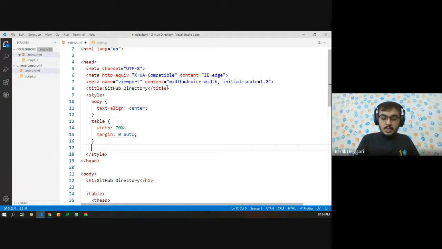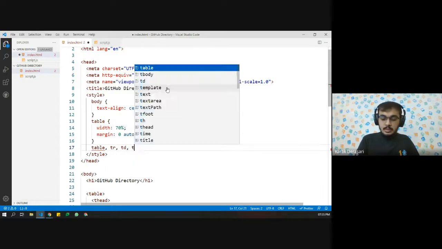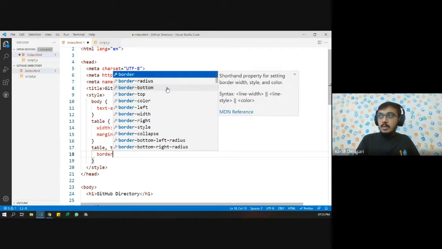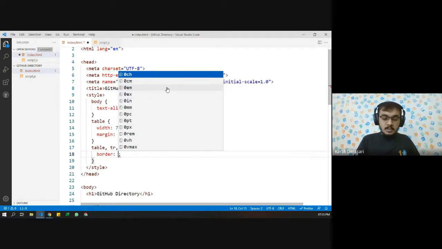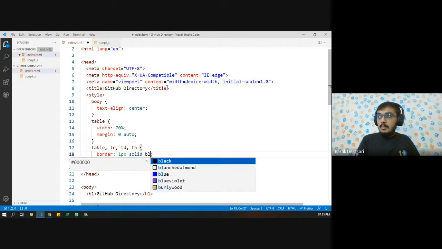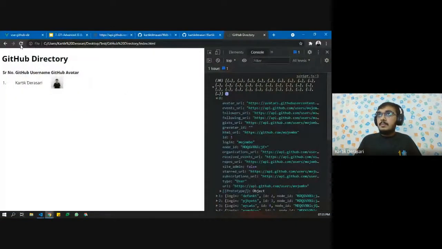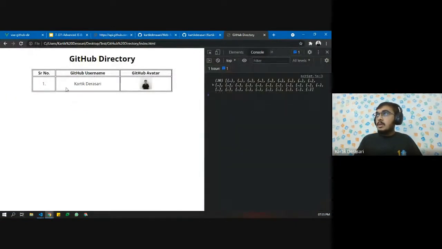We want that on the table, table row, table data, and table heading. Let's say border 1 pixel solid black. And let's see how it looks. Okay, so the table looks a little neat. Now it looks kind of perfect.